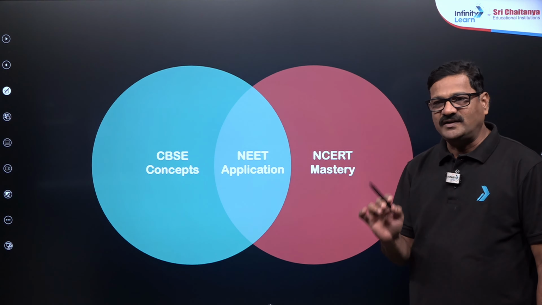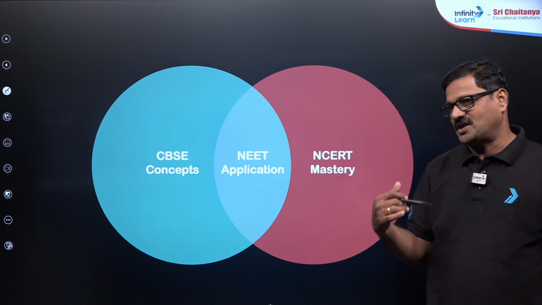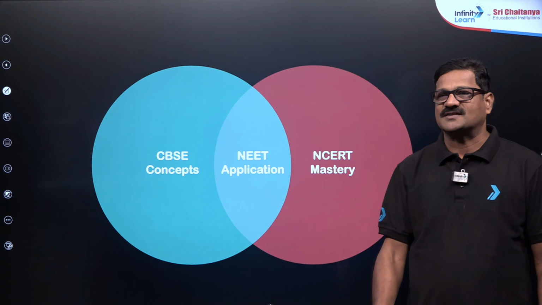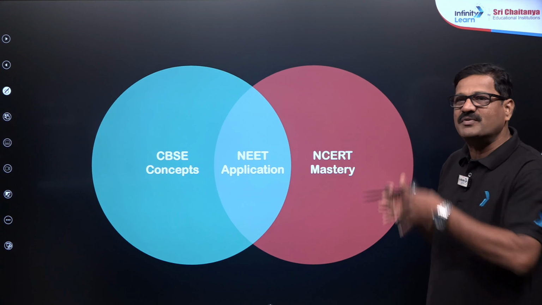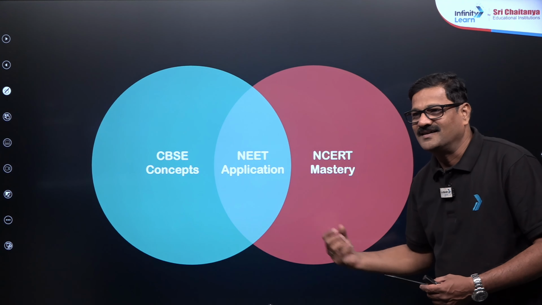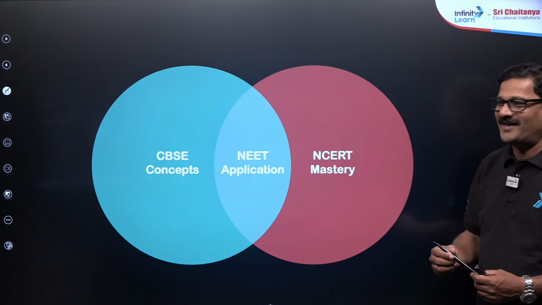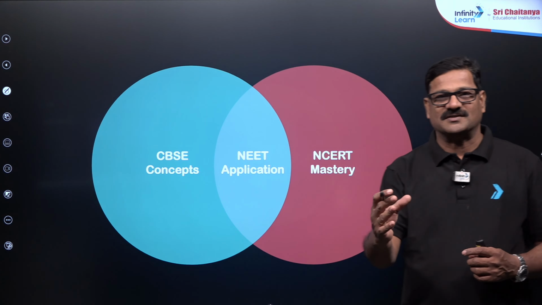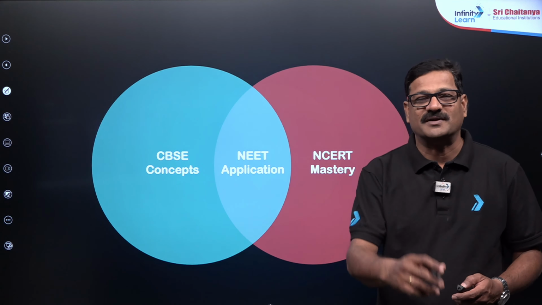So 80 to 90% of the entire question paper, whether it is biology, chemistry, or physics, it is CBSE textbook and NCERT mastery. As you guys are in a CBSE rush, you are automatically becoming NCERT masters. And these two give you the collective effect of the NEET application. If you do your CBSE preparation from the NCERT textbook effectively, you can do the best.